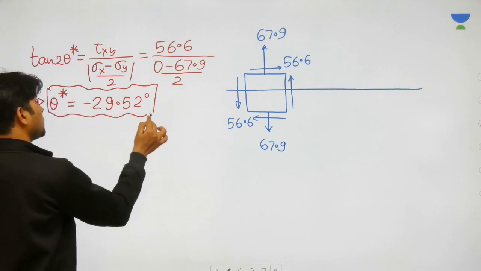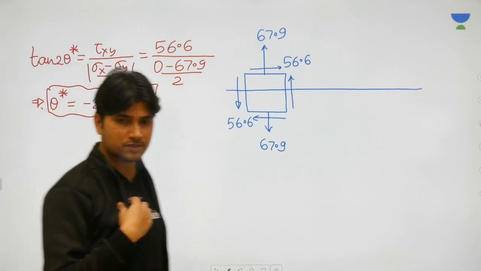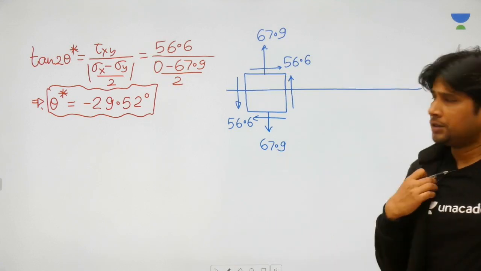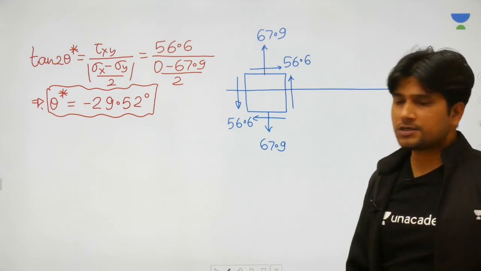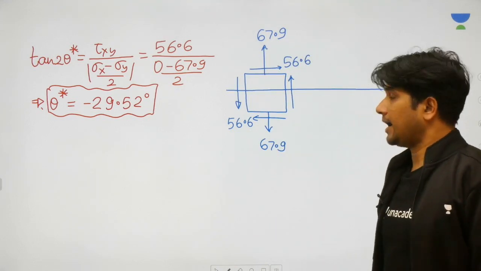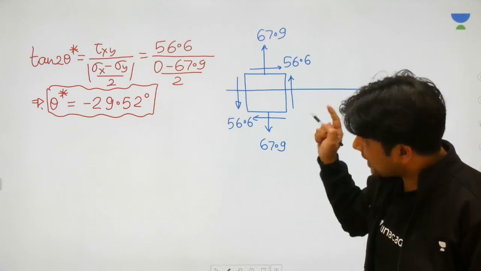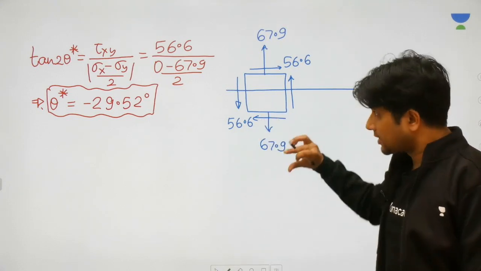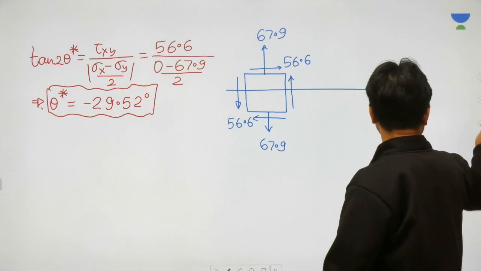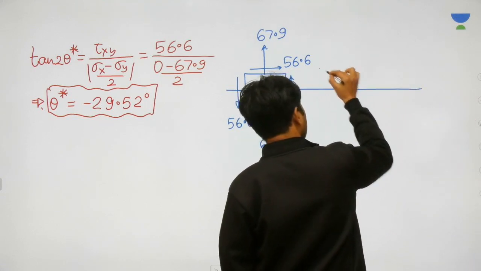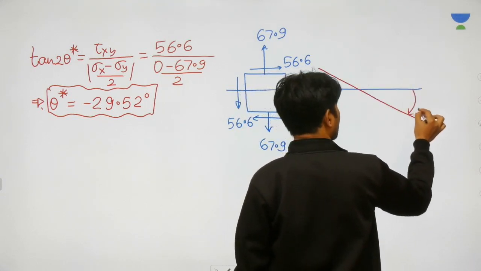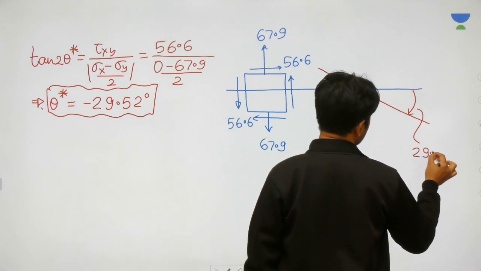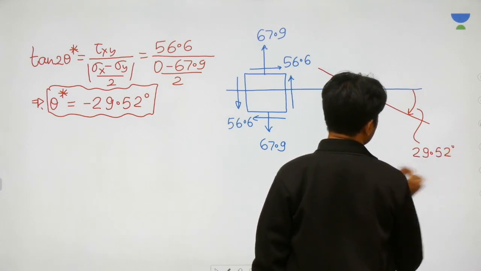Because you know some normal stress is there and some shear stress is there, due to that normal stress and shear stress, you can easily calculate the angle of the principal plane. Now the minus sign represents that you'll have to change it in clockwise sense. Minus sign means that this is a clockwise angle, okay?